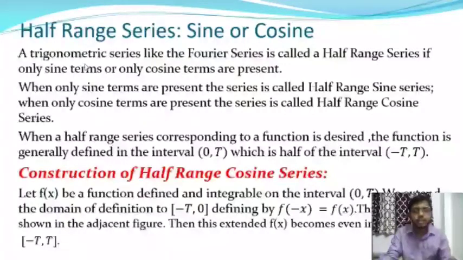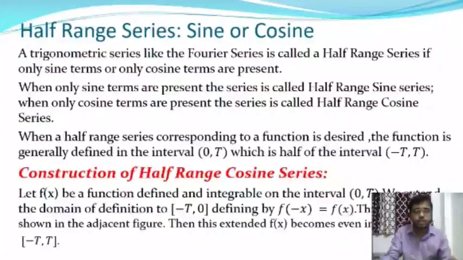So when the function f of x is defined and satisfies the Dirichlet's condition in the interval minus t to plus t, then f of x equals a0 by 2 plus summation over n equals 1 to infinity of an into cos n pi x by t plus bn into sin n pi x by t. Any Fourier series is called a half range sine series or half range cosine series, that means a half range series, if only sine terms or only cosine terms are present in that series.